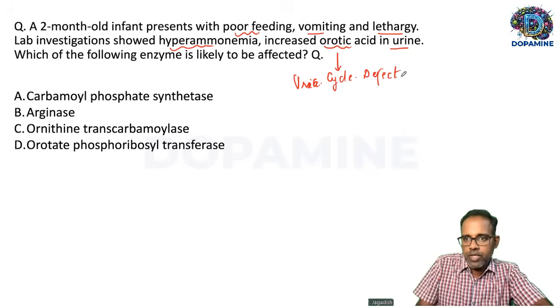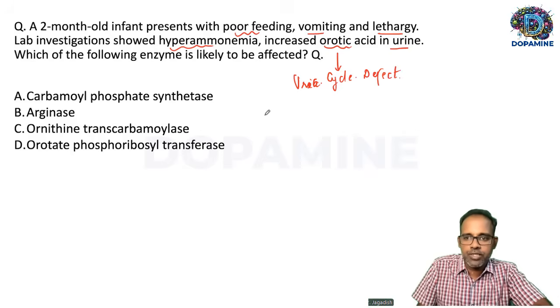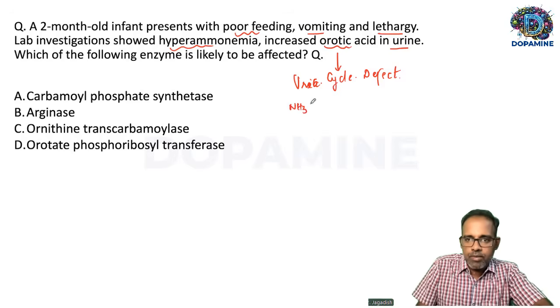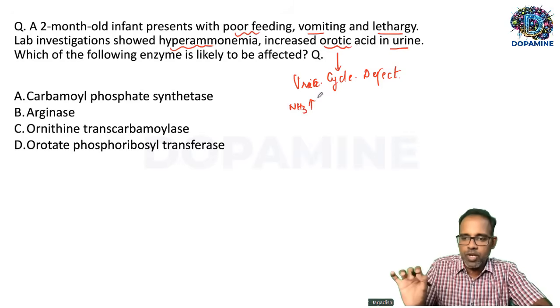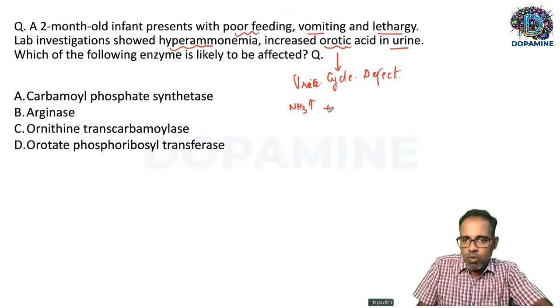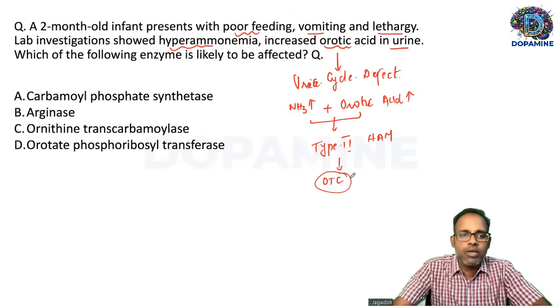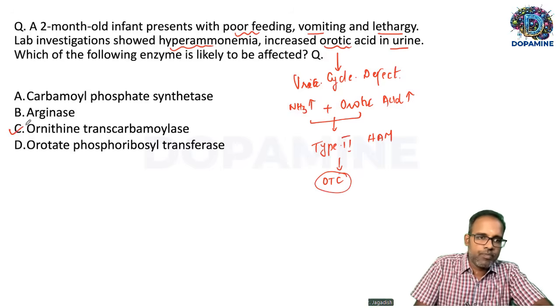So which enzyme is likely to be deficient in this disorder? The clue is that ammonia is high, which is characteristic of all urea cycle defects, plus orotic acid is high. This combination points towards type 2 hyperammonemia, which is caused due to deficiency of ornithine transcarbamylase. So the answer for this question is C.